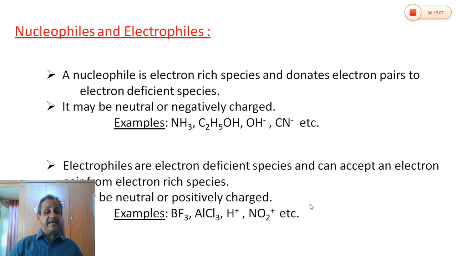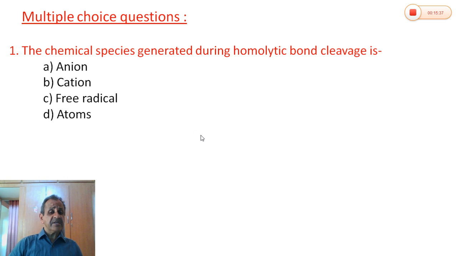All negatively charged ions are nucleophiles and all positively charged ions are electrophiles. Among neutral molecules, if they contain a lone pair of electrons, then they are nucleophiles. If they have a shortage of electrons, then they are electrophiles. So reactive intermediates in general may be nucleophilic in nature or electrophilic in nature. In the next session, we are going to talk about the different intermediates generated during bond cleavage.